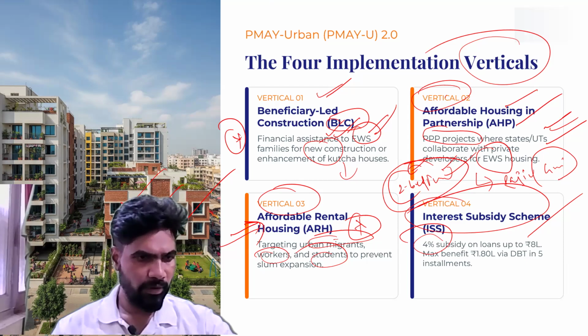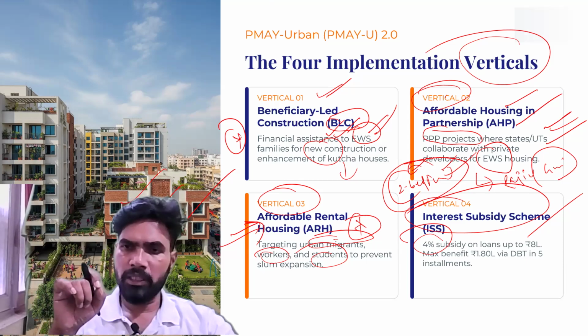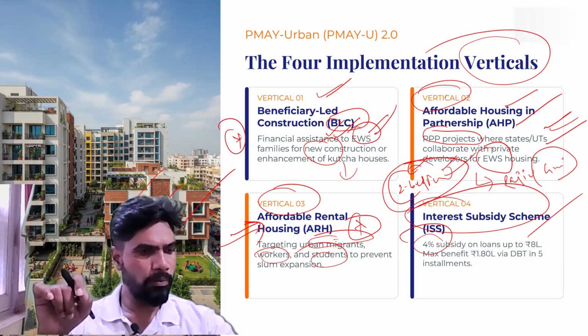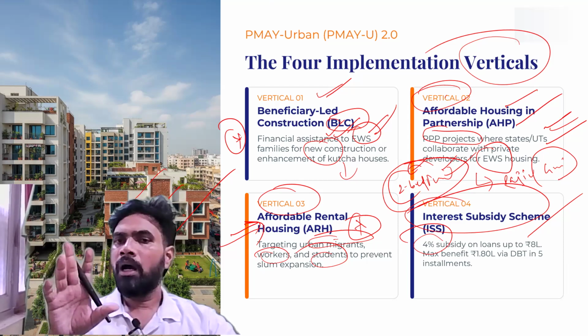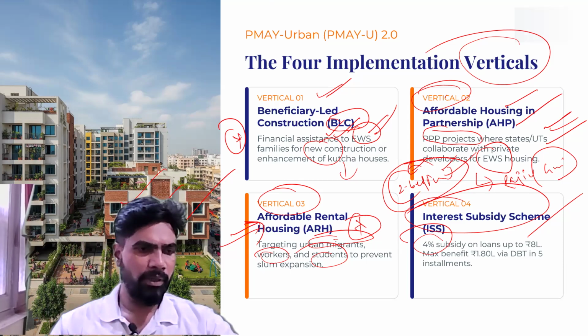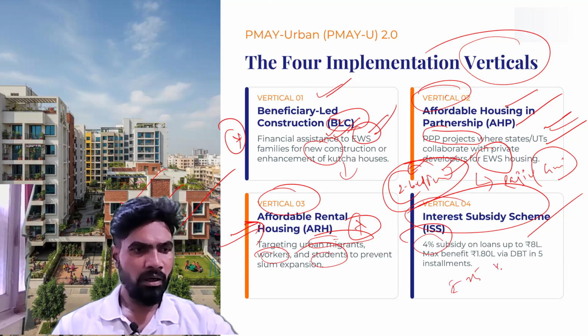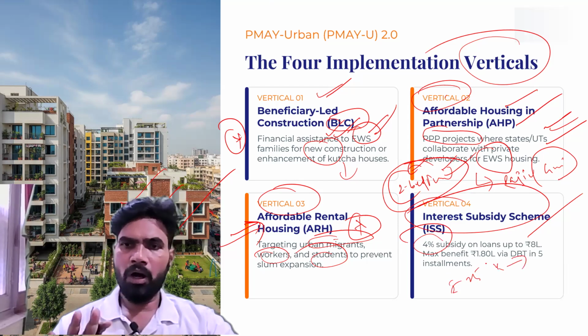Loan will be provided for them. 4% subsidy will be provided on loans up to 8 lakh. But the maximum loan that can be taken under this scheme is up to 25 lakh rupees. Then the house value has to be capped at 35 lakh.